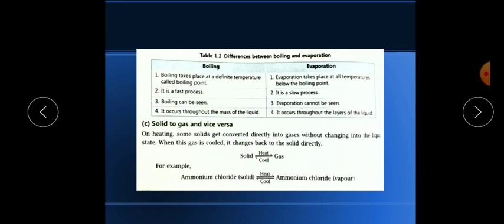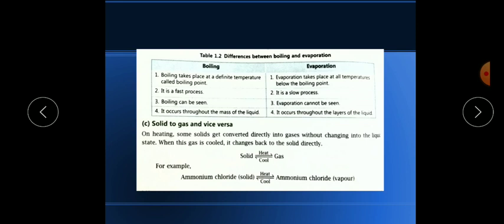When we keep ammonium chloride in a plate or bowl at room temperature, it absorbs heat and directly converts into vapor form. And when we condense the vapor, like we condense water vapor, we again get solid ammonium chloride.